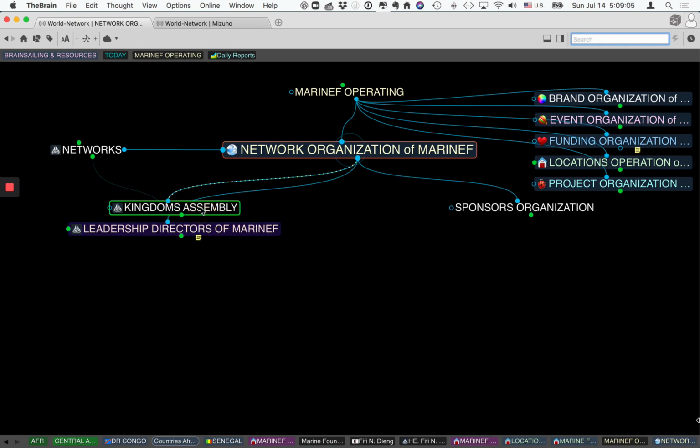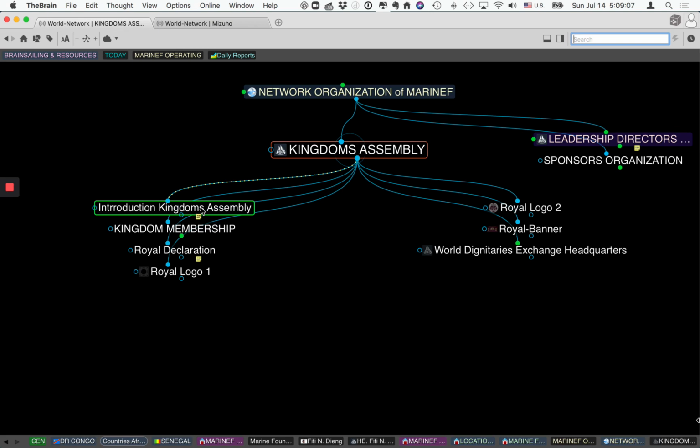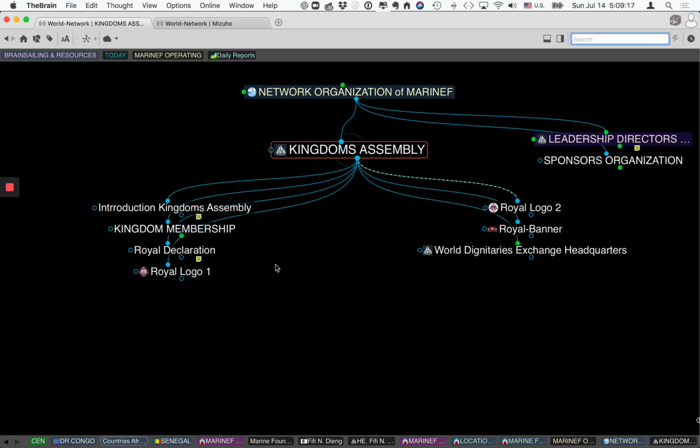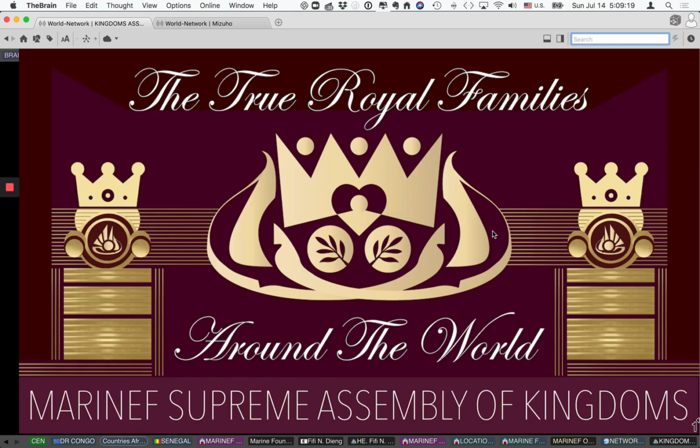The Kingdom Assembly is one of our new clubs among the First Ladies Club and other clubs that we have, which is a club of royal families around the world. As you can see here, the logo, the banner on the website, mostly like this. It's beautiful, you know, the true royal families around the world.